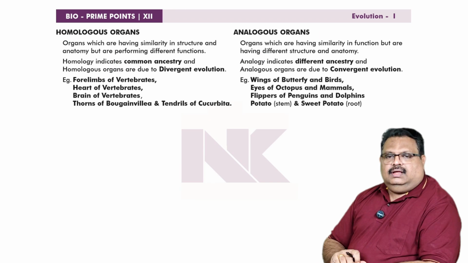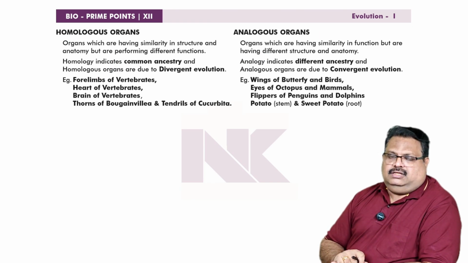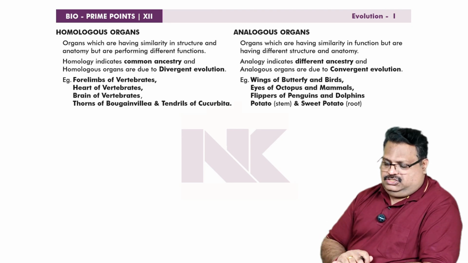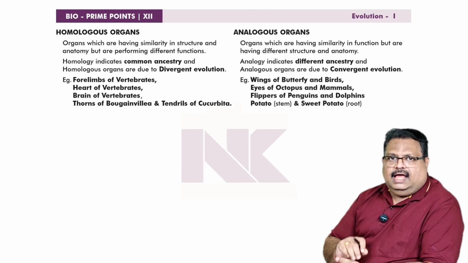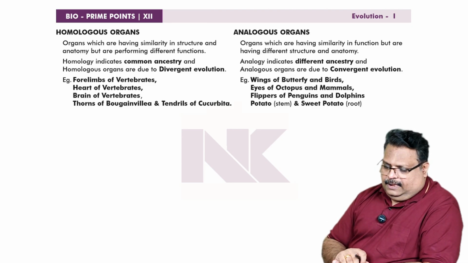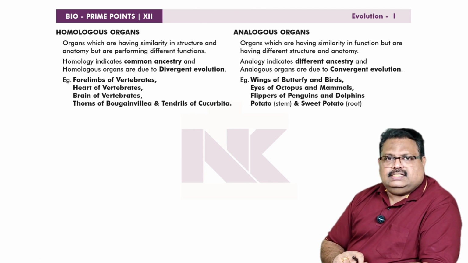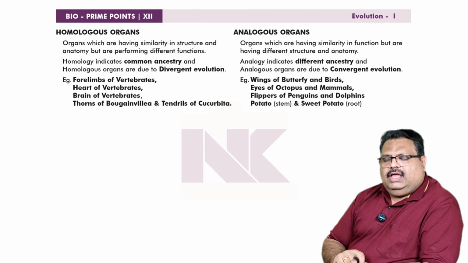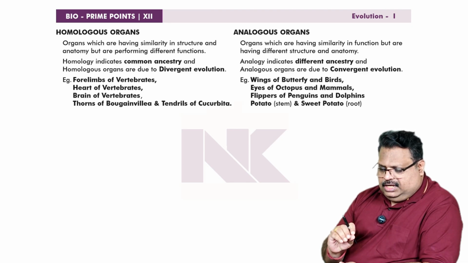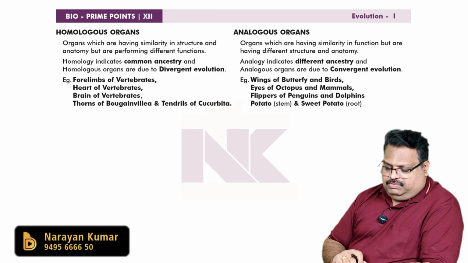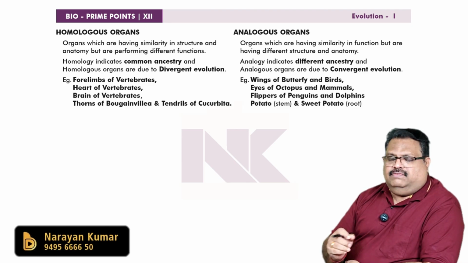Then another very important aspect from this chapter is the difference between two types of organs: homologous organs and analogous organs. What are homologous organs? Before studying these, we have to study that there are two types of evolution patterns. One type is called divergent evolution.